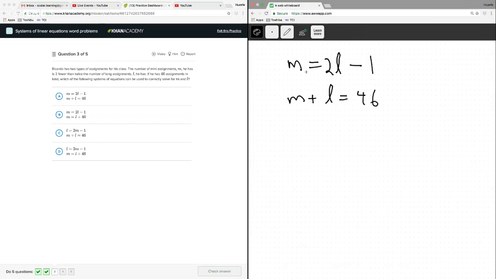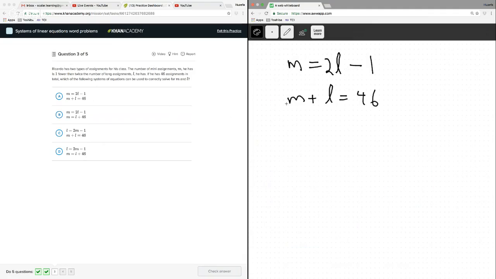Beautiful. M equals 2L minus 1. Let's see. I see that here. I see that here. I don't see it here. I don't see it here. C and D are gone instantly. Now we just got to figure out what's the distinction between these. Aren't these the same? Oh, no, they're almost the same. Sorry, I got confused. This one is almost right. This one is correct. We didn't have to go farther than A, but it's okay.